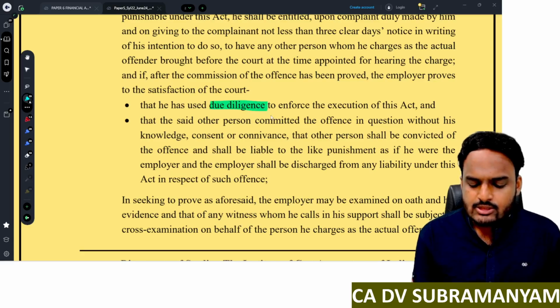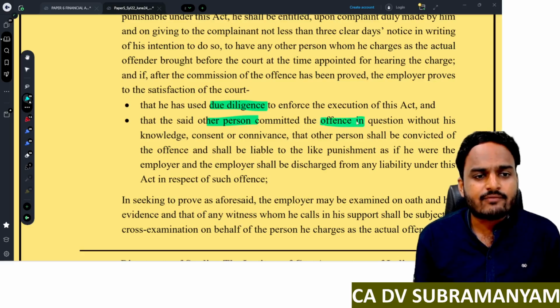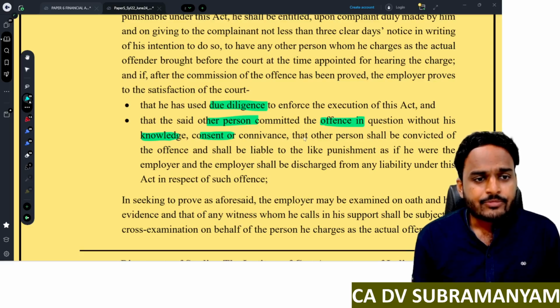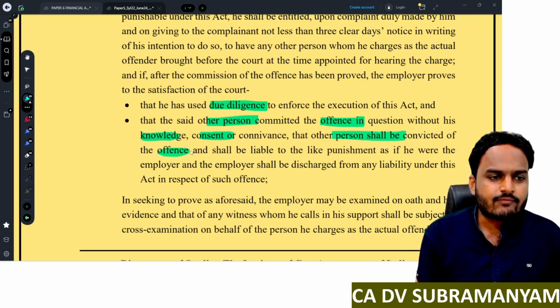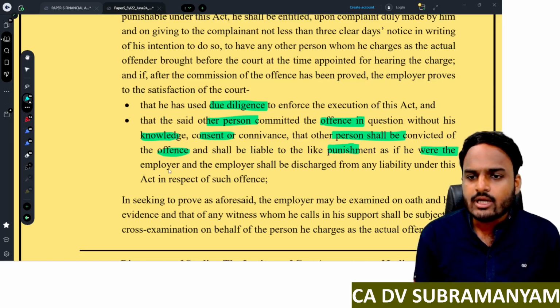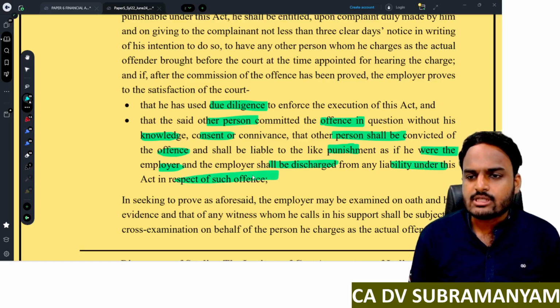Used due diligence to enforce the execution of this Act, and the other person committed the offense in question without his knowledge, consent, or connivance. That other person shall be convicted of the offense and shall be liable to like punishment as if he were the employer, and the employer shall be discharged from any liability under this Act in respect of such offenses.